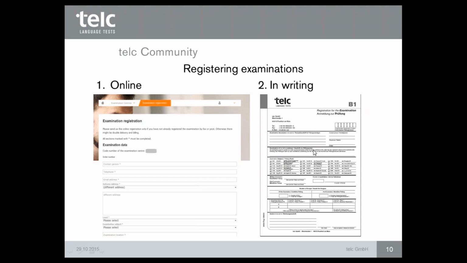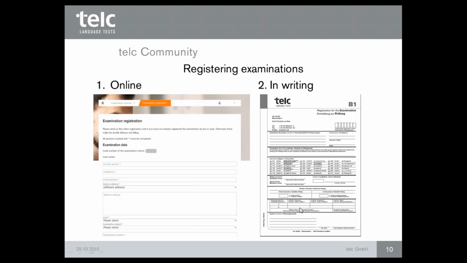Please remember that this examination center should also have a valid telc license, so it should also be a licensed examination center. Here you can choose the subject, for example English B1, German B1, and so on. Here the number of the candidates, date and time of the written examination part and oral examination part. And here you also have to put the examination commissions, or in how many rooms the exam will take place, and in how many rooms you will carry out the oral examination.